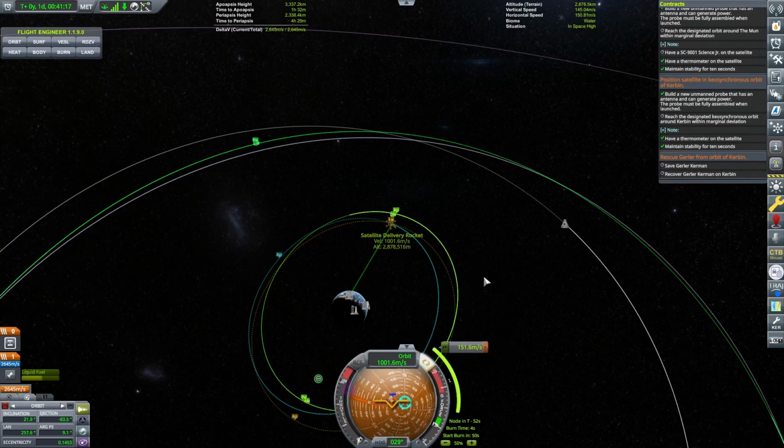These satellite missions are not terribly interesting. I'm probably going to cut out a bunch of the boring stuff here, but yeah, you'll have already seen that happen if I did do that.